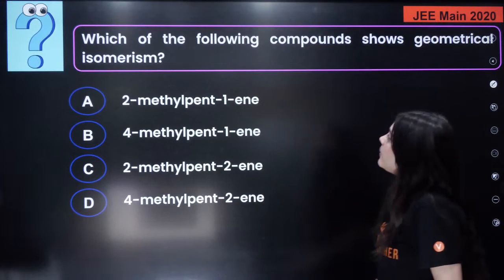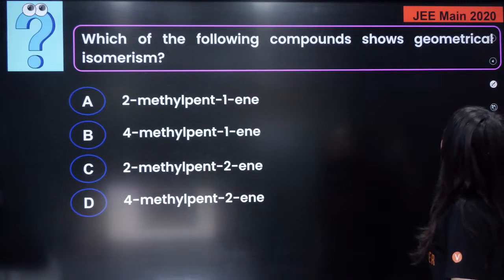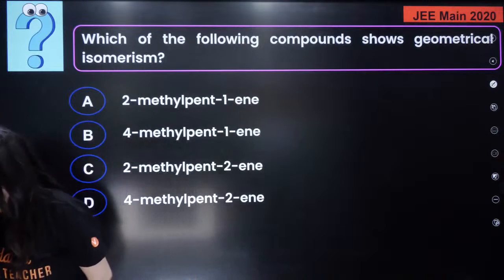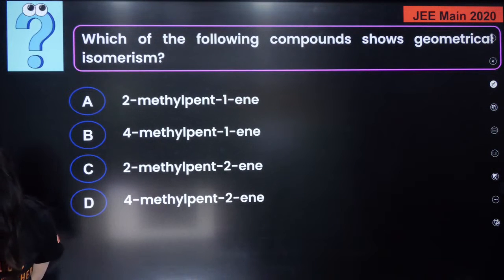Now answer this question for me. Which of the following compounds show geometrical isomerism? Who can answer this question for me?